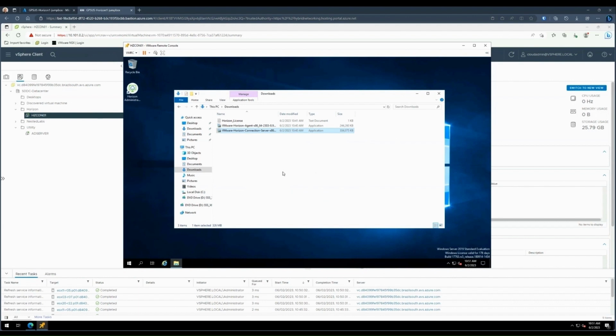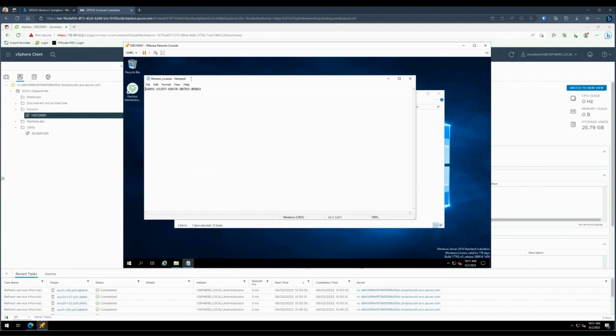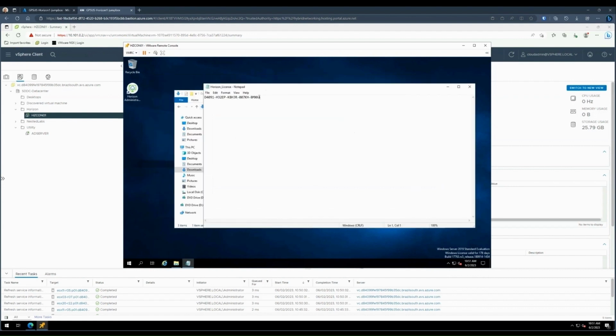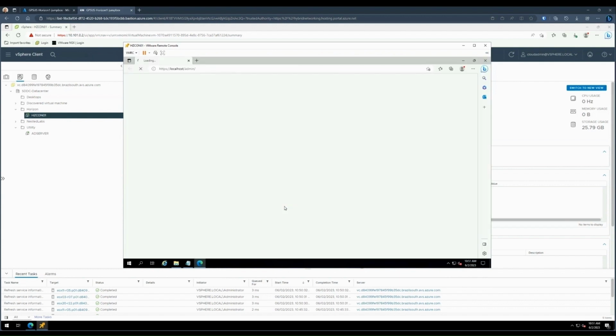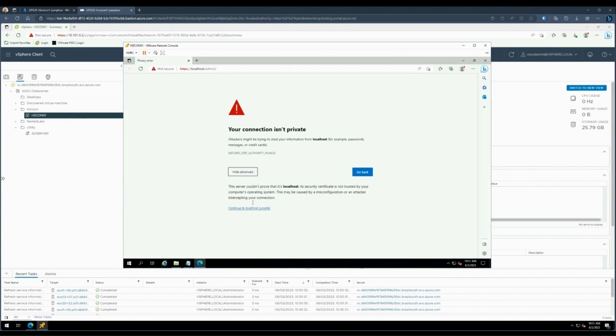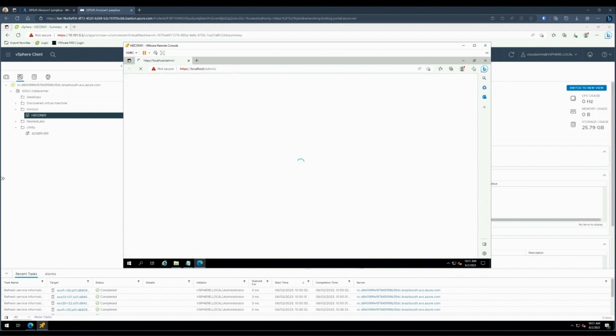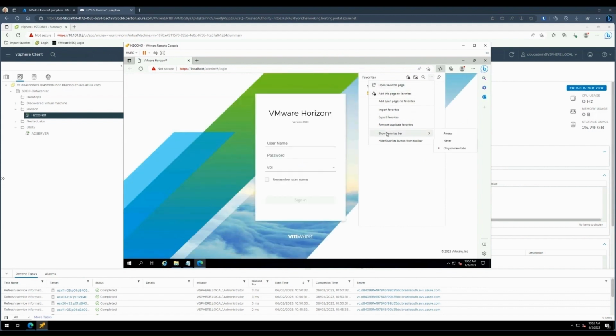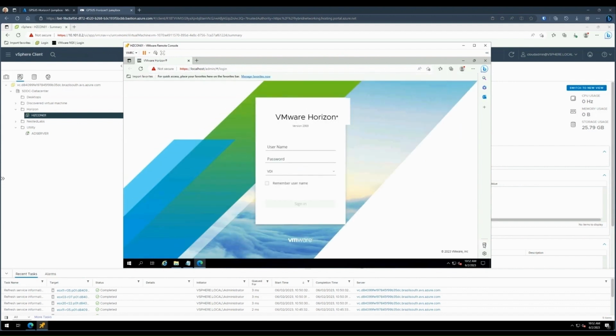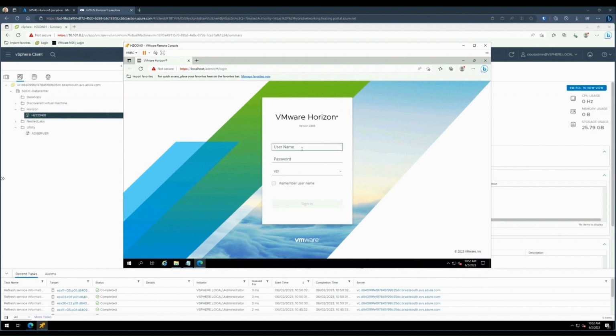Now we're going to go to where our license file is. Go ahead and copy that. We're going to open the VMware Horizon console. Add that to our favorites bar here for quick access. Log in with the administrative credentials you provided earlier, VDI admin in this case.